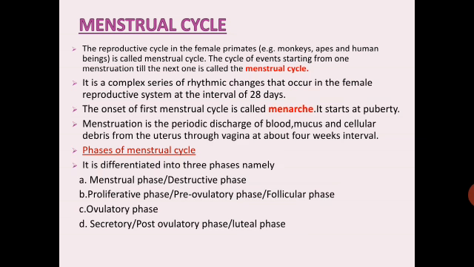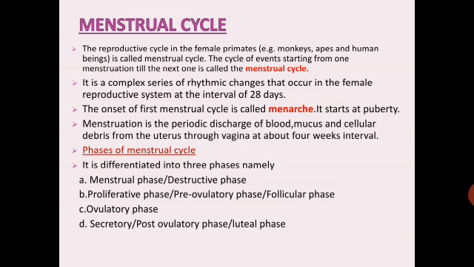The reproductive cycle in the female primates is called menstrual cycle, and the cycle of events starting from one menstruation to the next one is also called as menstrual cycle. It is a complex series of rhythmic changes that occur in the female reproductive system at the interval of 28 days. The onset of first menstrual cycle is called menarche.